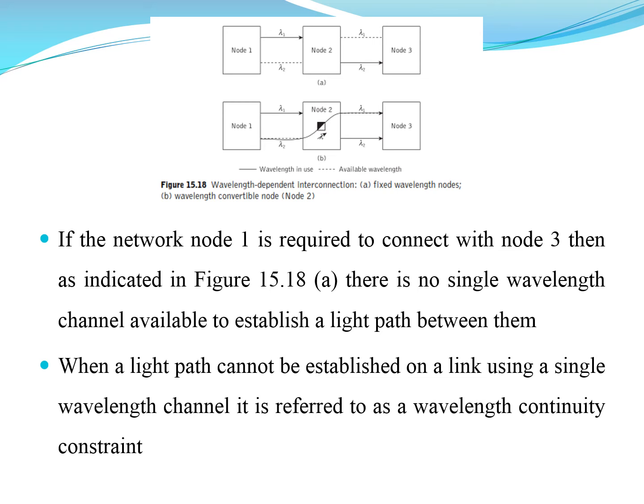Similarly, the available wavelength and the wavelength which is already in use are identified by a solid line and a dotted line. In this particular network, if node 1 is required to connect with node 3, then there is no single wavelength channel available to establish this light path between node 1 and node 3. So when a light path cannot be established in a link using a single wavelength channel, it is referred to as the wavelength continuity constraint. So here in this case, we have the wavelength continuity constraint from node 1 to node 3.